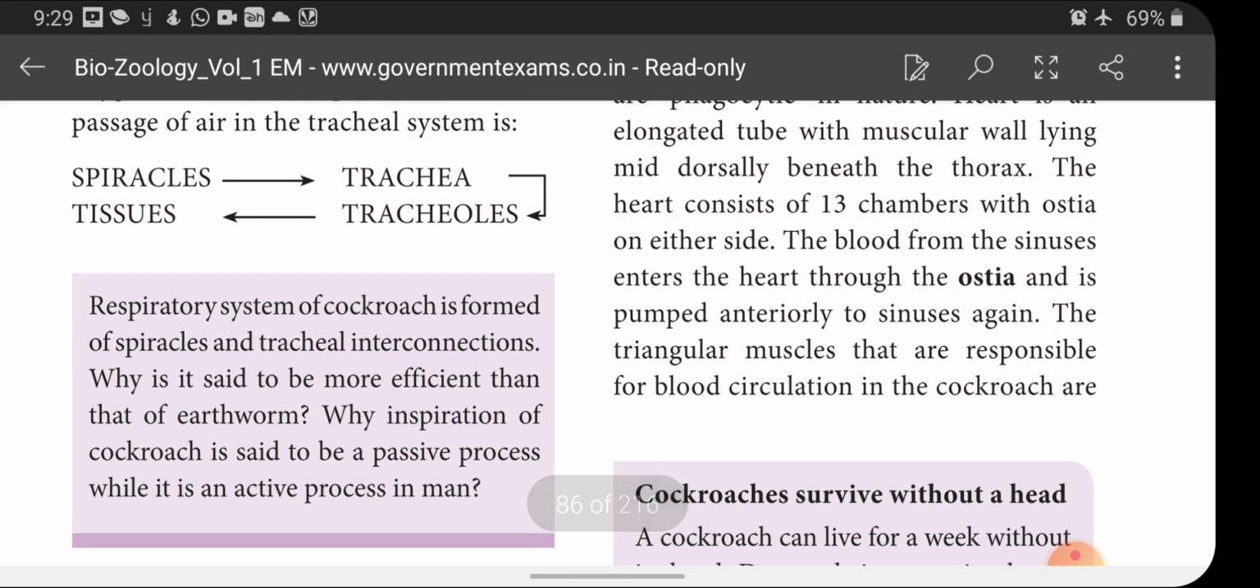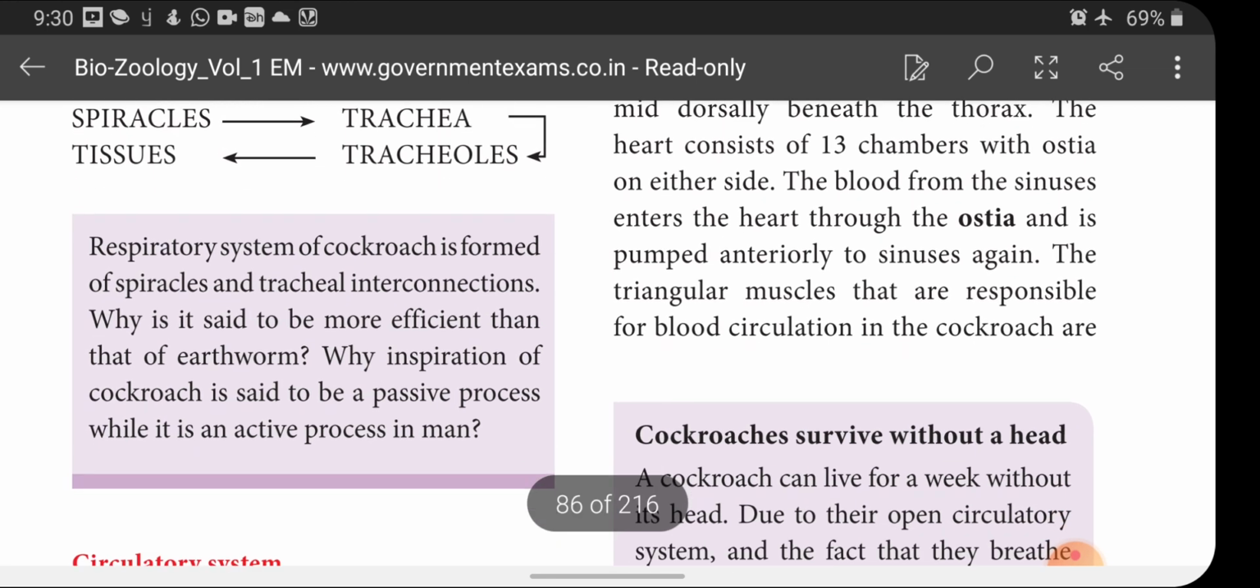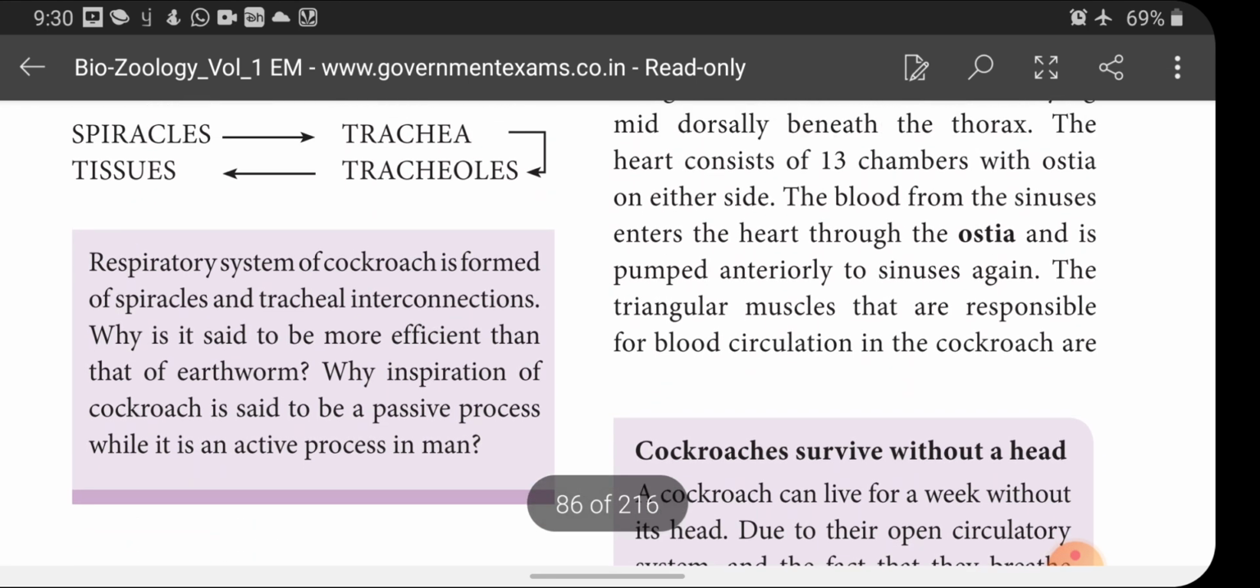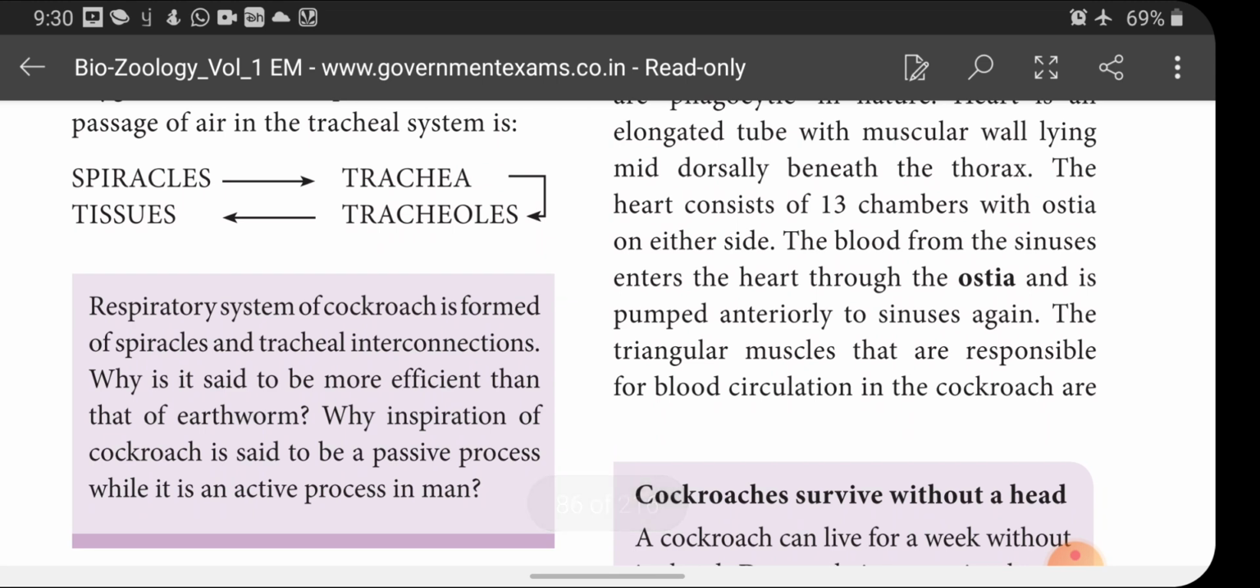The respiratory system of cockroach is formed of spiracles and tracheal interconnections. Why is it said to be more efficient than that of earthworm? Why is inspiration of cockroach said to be a passive process while it is an active process in man? This is a question given. Please find out the answer for this, children.